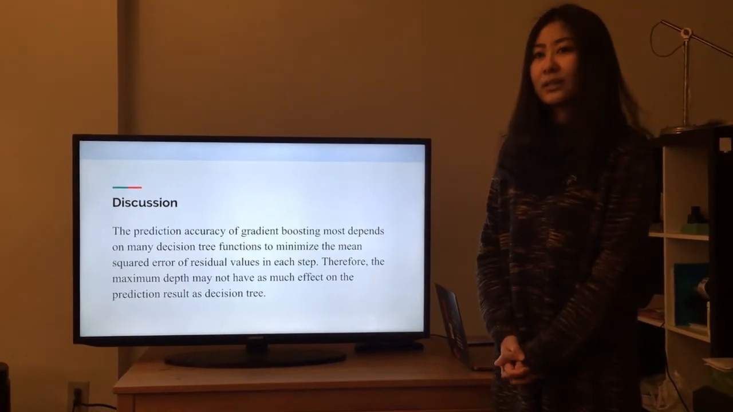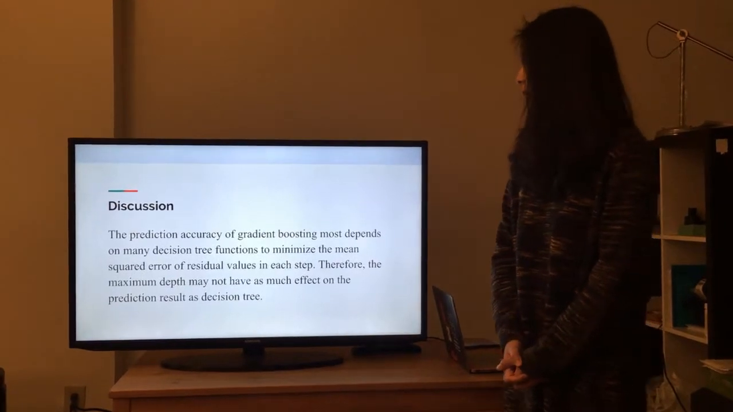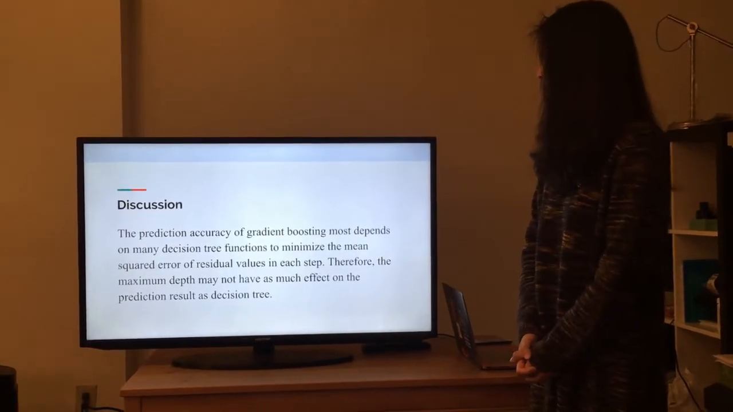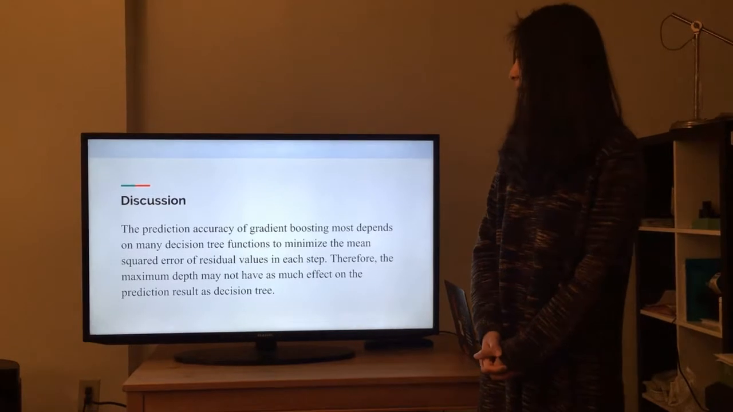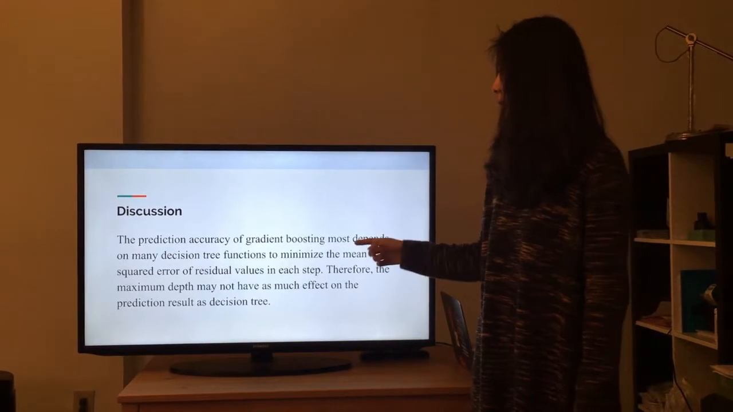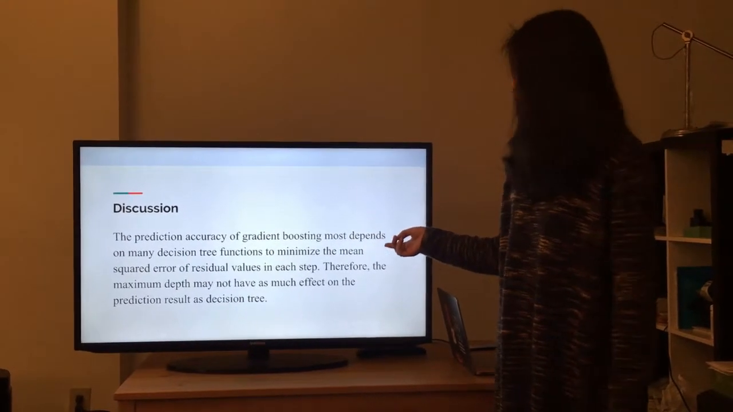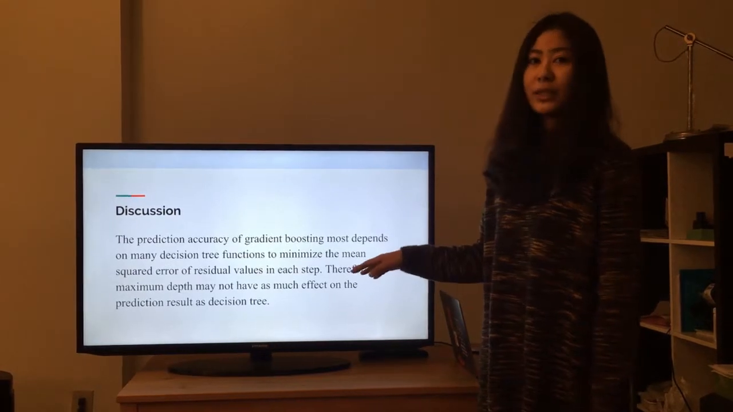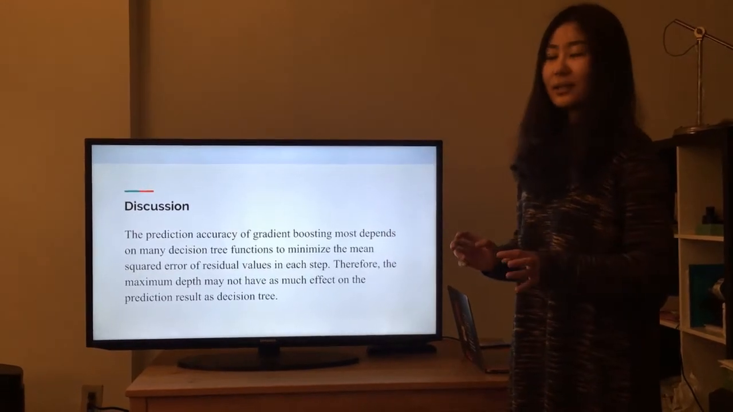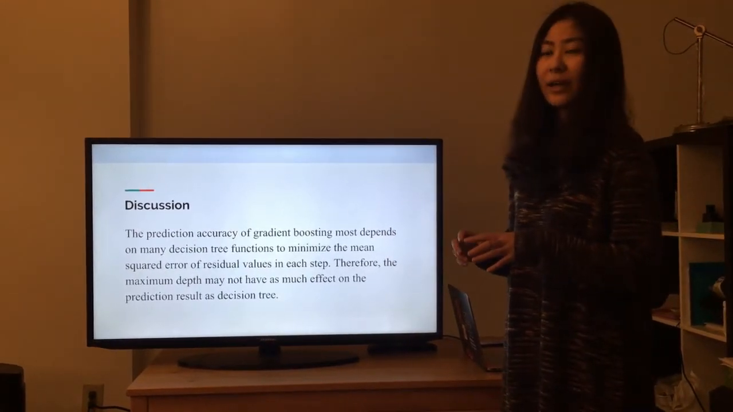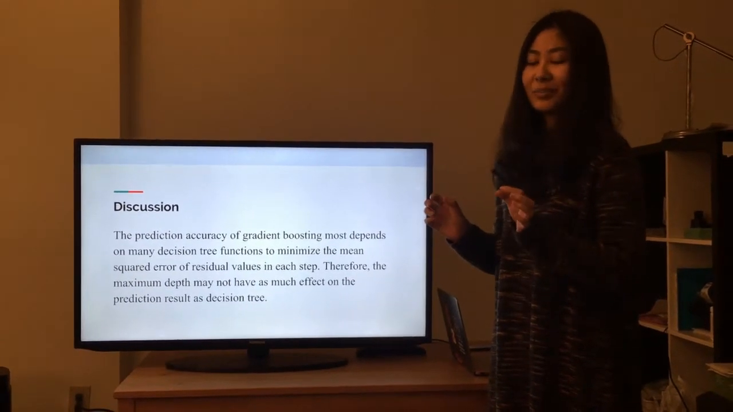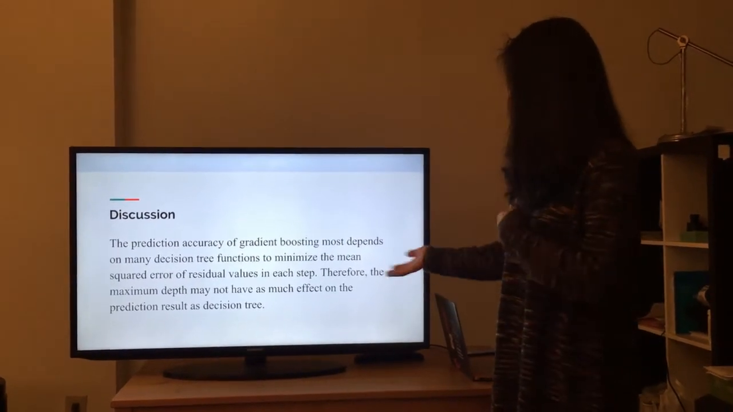And the reason why these two algorithms differ is that for the gradient boosting algorithm, the accuracy score is mostly based on many decision tree functions, which minimize the mean squared error of the residual values in each step. However, the single decision tree depends mostly on the max steps. With too many max steps, the decision tree will not have enough leaves to predict the product sales precisely. Therefore, we have this result.